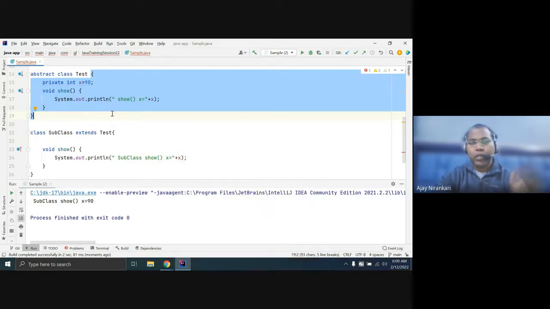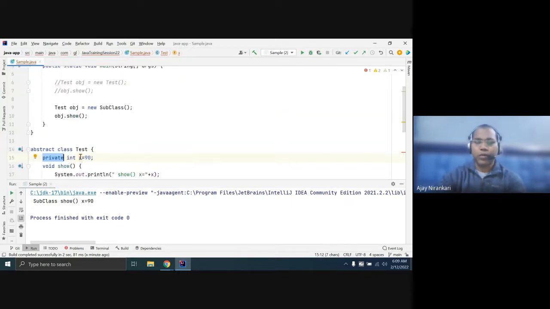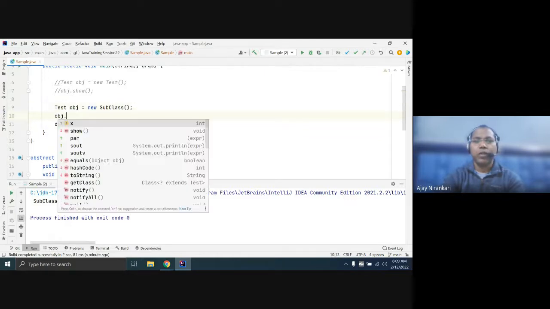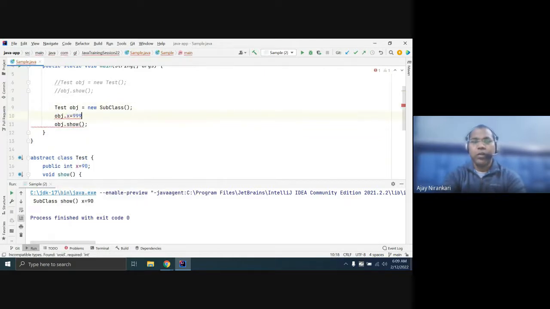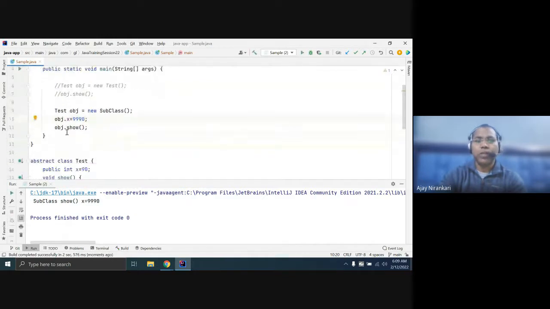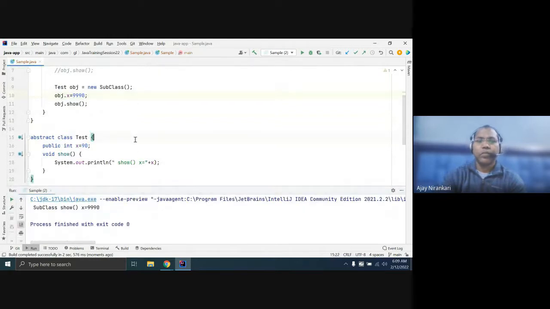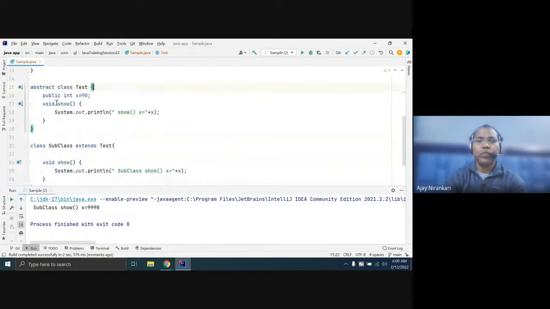If you change it to public, what is the problem? Anyone can change the value, like dot x equal to 999, and you notice the value of x is changed. So generally we avoid making variables public. The best option is to mark it as protected. A protected data member is accessible inside your subclass.